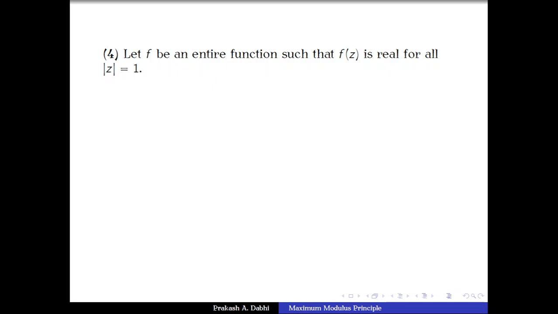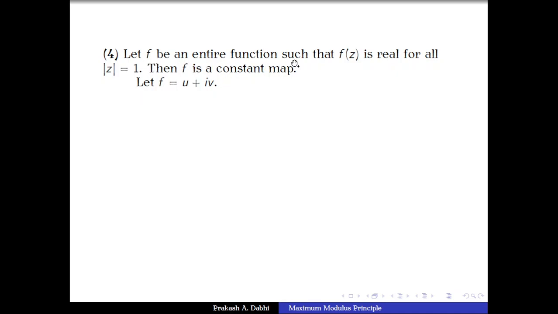Let f be an entire function such that f of z is real for every z satisfying mod of z equal to 1. Then we need to show that f is a constant map. So given any entire function f which is real valued for z satisfying mod of z equal to 1, f has to be a constant map.